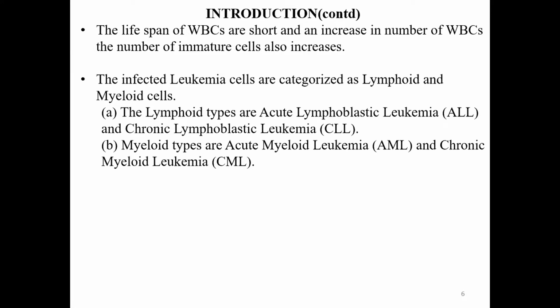So leukemia is categorized into two types, lymphoid and myeloid. Lymphoid types are called ALL, which is known as acute lymphoblastic leukemia, and CLL, known as chronic lymphoblastic leukemia. And myeloid types are called AML, which is known as acute myeloid leukemia, and chronic myeloid leukemia. Each has its infections in adults and children. Mainly this cancer, once infected, is curable by medicines, but there are many treatments, and it is very difficult to cure this disease.